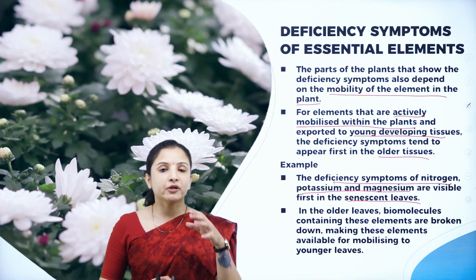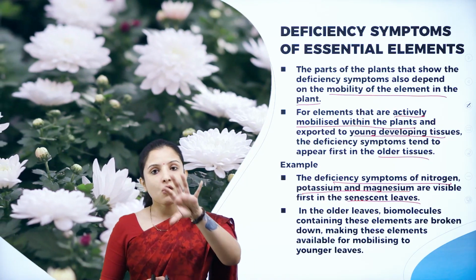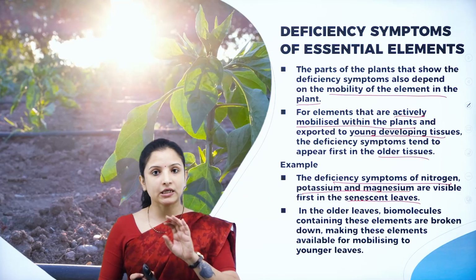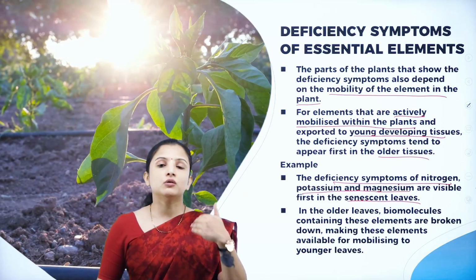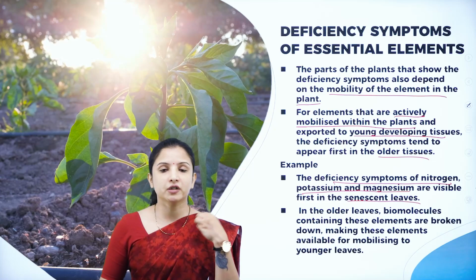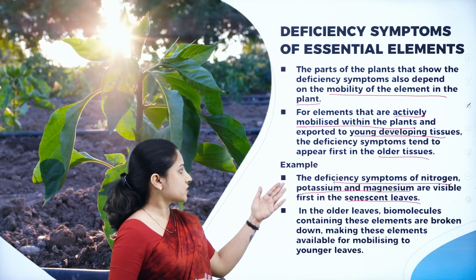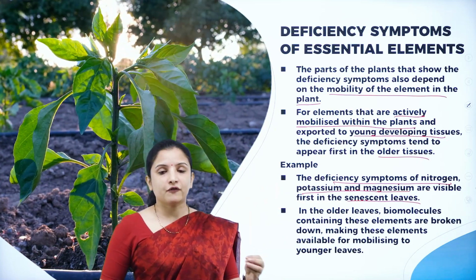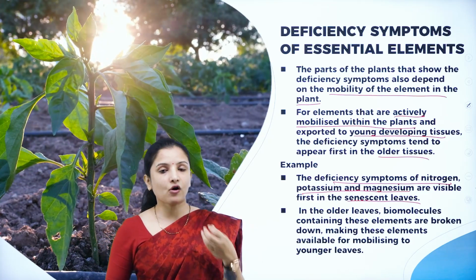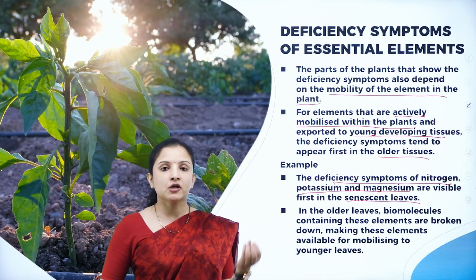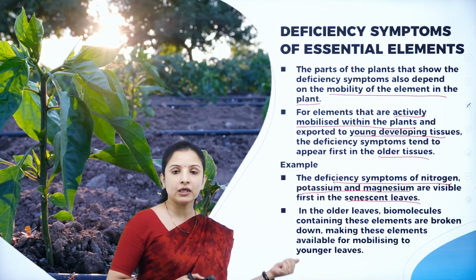Why was that? Because from the older tissue, all the nutrients will move to the younger tissue and therefore the older tissues will be deprived of nutrients such as nitrogen, potassium and magnesium. Therefore, the leaves will die or senesce and fall off, showing symptoms such as yellowing, vein clearance and many more.